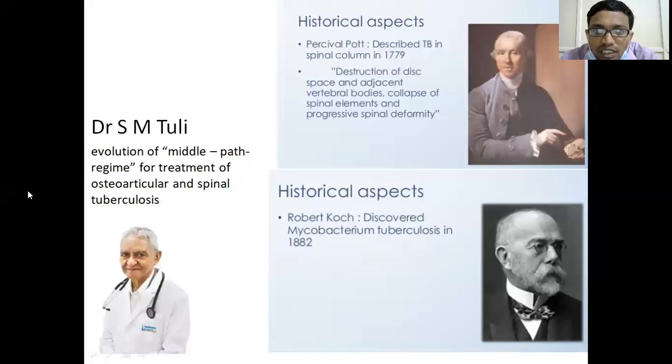These are some of the historical aspects. In 1882, Mycobacterium tuberculosis was discovered as the causative agent of tuberculosis by Robert Koch. Before Robert Koch, in spinal tuberculosis, Sir Percival Pott described lesions of tuberculosis in the spinal column, even in 1779, with disc-based destruction, vertebral body collapse, and progressive spinal deformity.